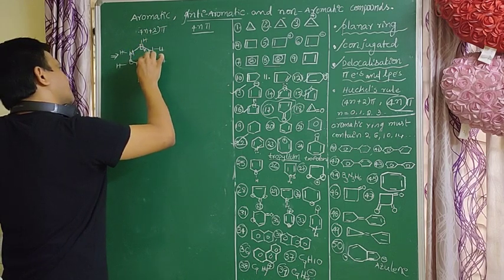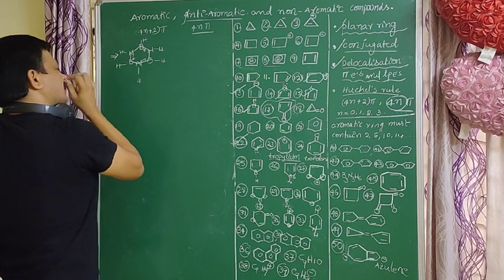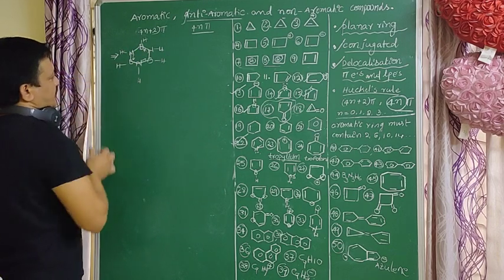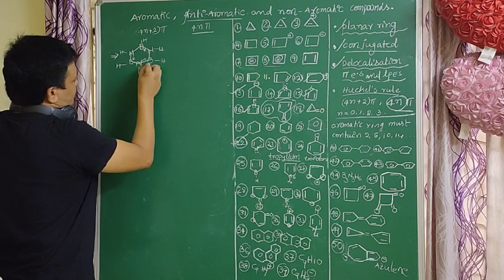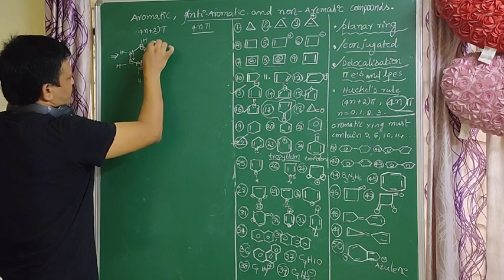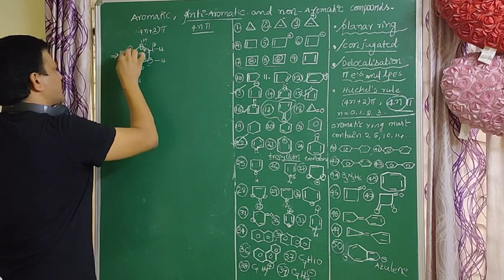So nitrogen gets a positive charge and boron gets a negative charge. It is a polar molecule.